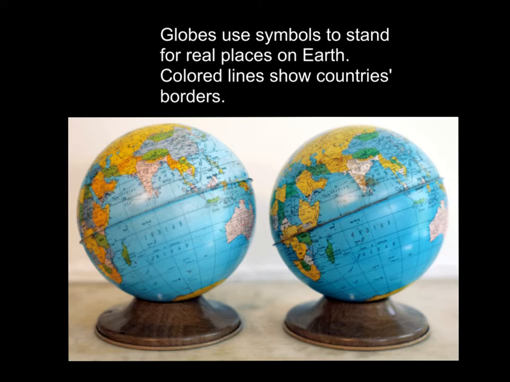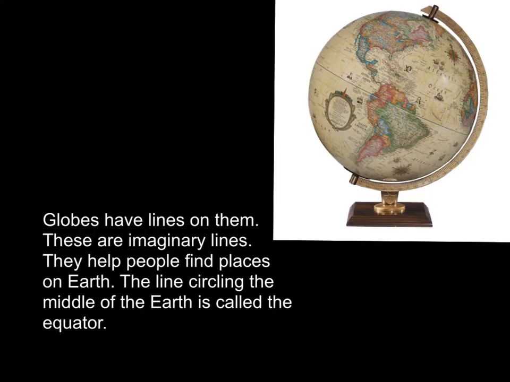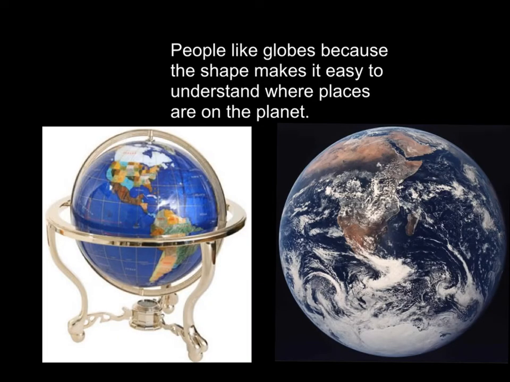Globes use symbols to stand for real places on Earth. Colored lines show the country's borders. Globes have lines on them. These lines are imaginary lines. They help people find places on Earth. The line circling the middle of the Earth is called the equator. People like globes because the shape makes it easy to understand where places are on the planet.